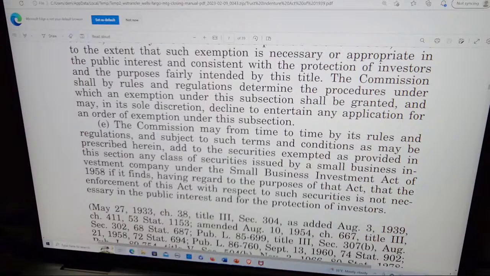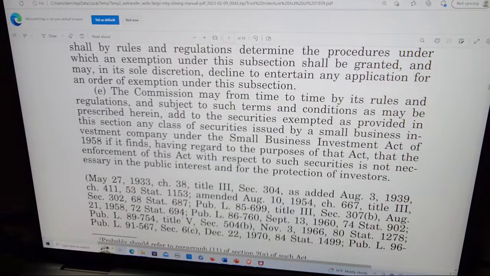The Commission shall, by rules and regulations, determine the procedures under which an exemption under this subsection shall be granted, and may, in its sole discretion, decline to entertain any application for an order of exemption under this subsection.